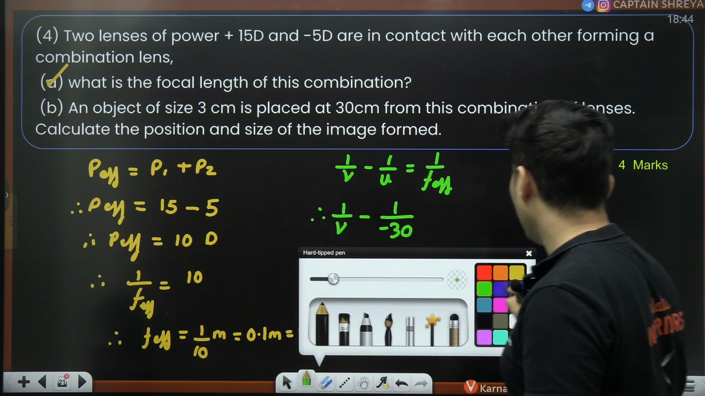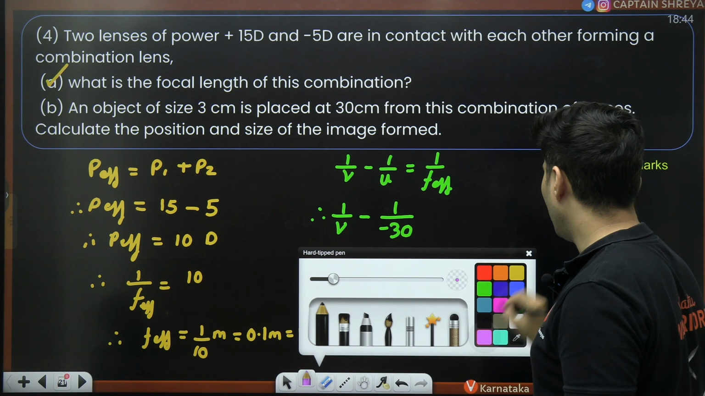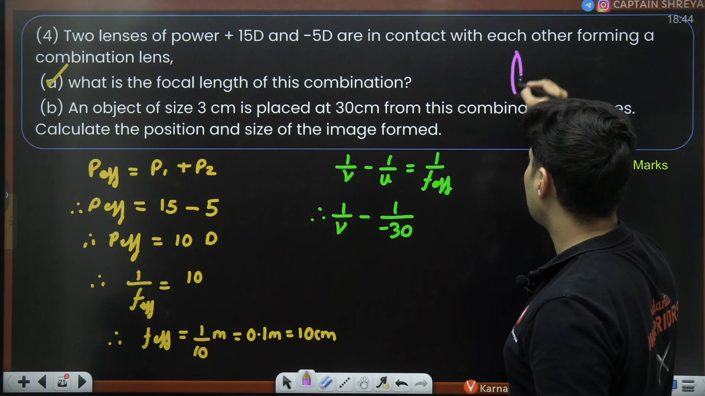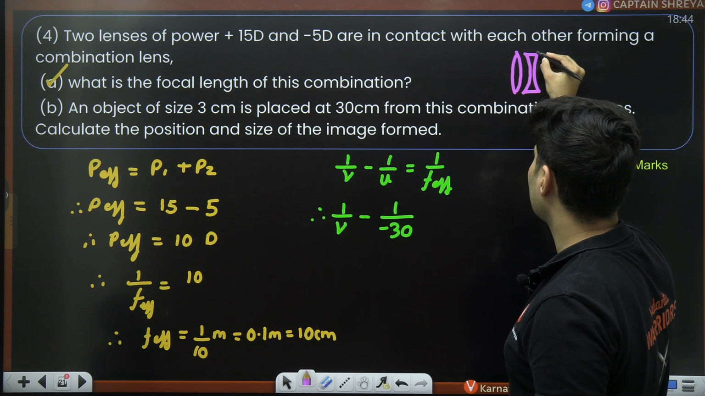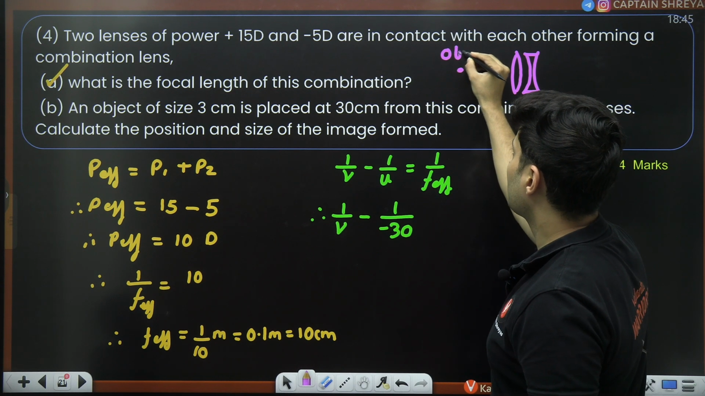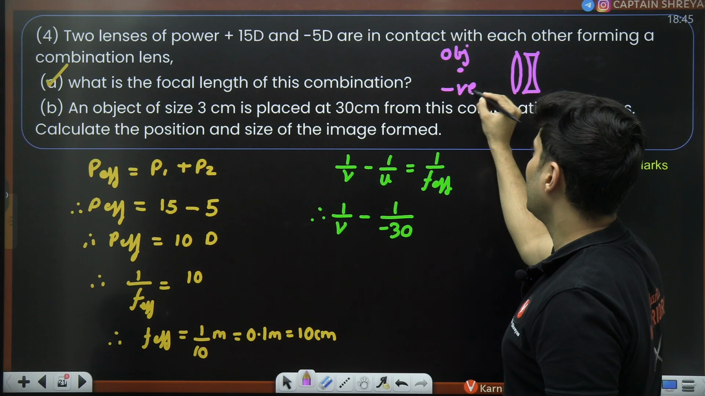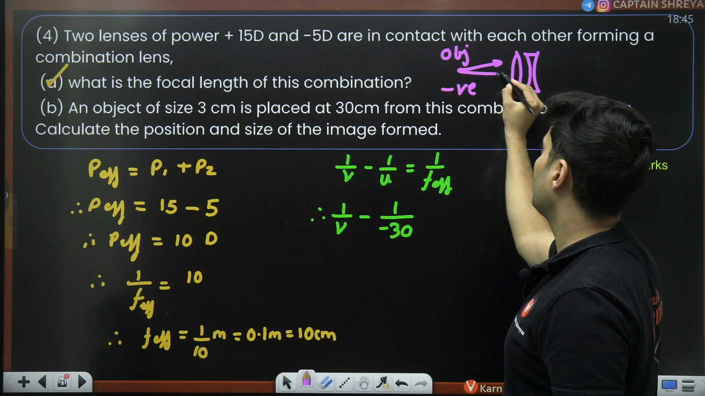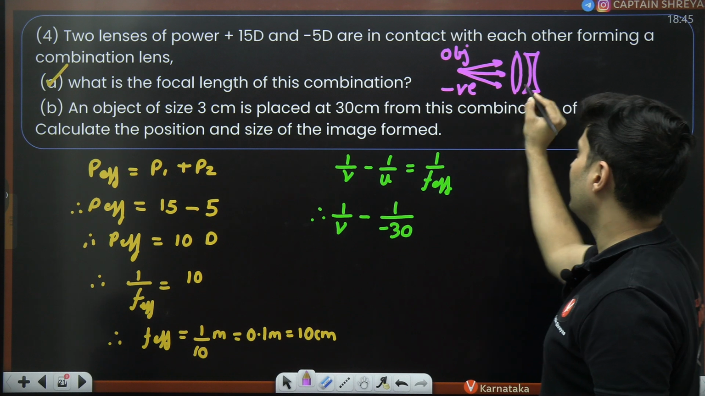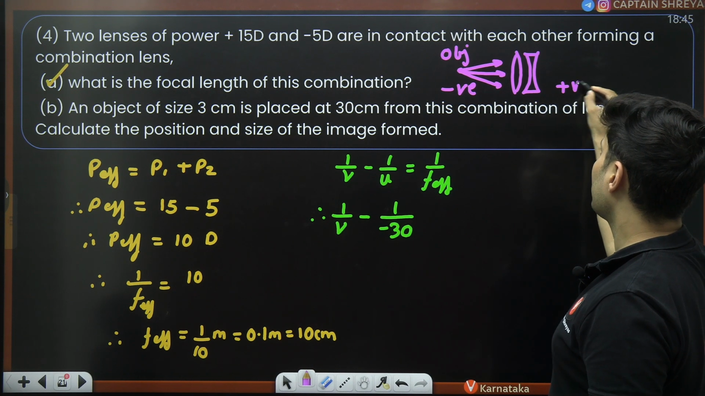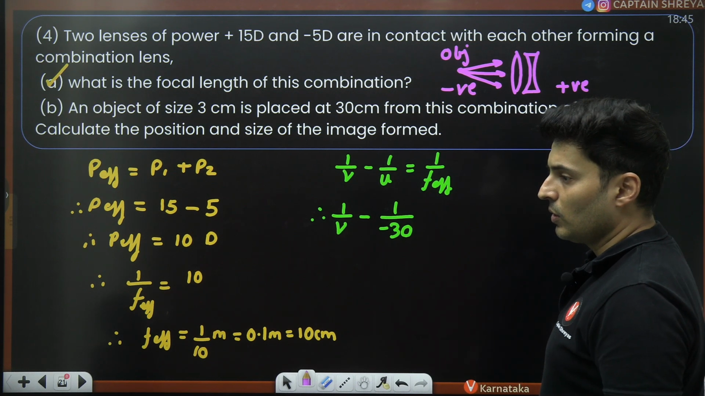If you are wondering why negative 30, let me tell you that also. Imagine this is some lens combination like this. The object is over here. This is the negative side. The rays from the object will come like this. So this is the negative side. This is the positive side of that lens combination.